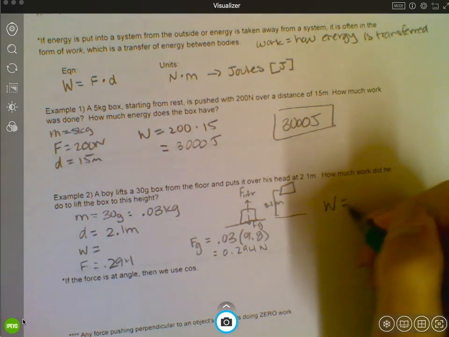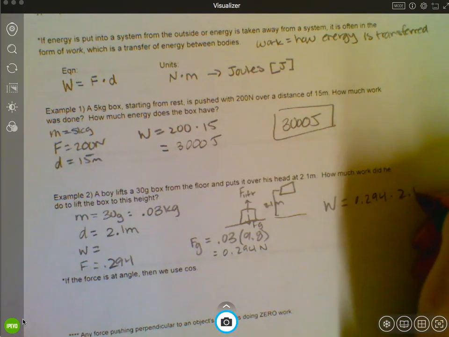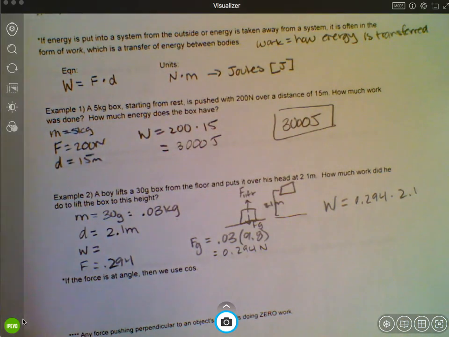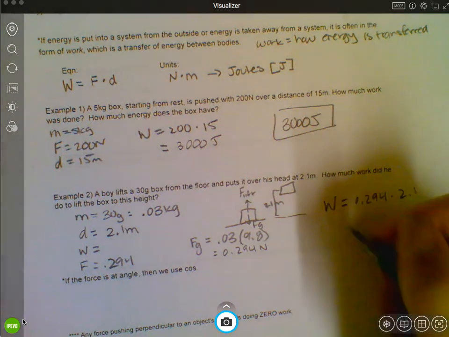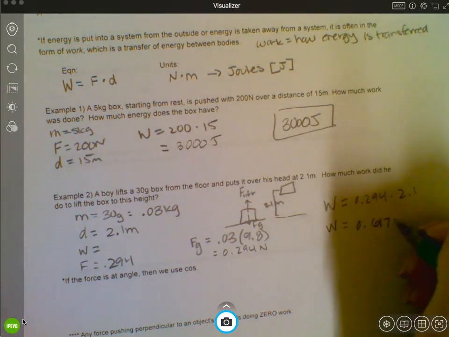Then the work would be 0.294 times the displacement, which is 2.1, and we'd get work equal to 0.617 joules.